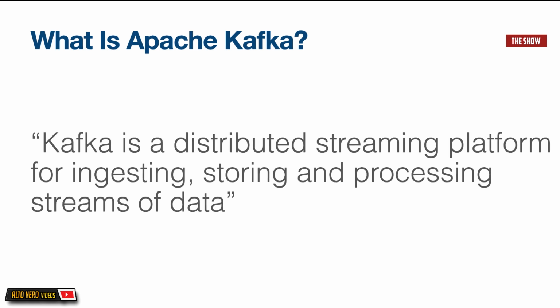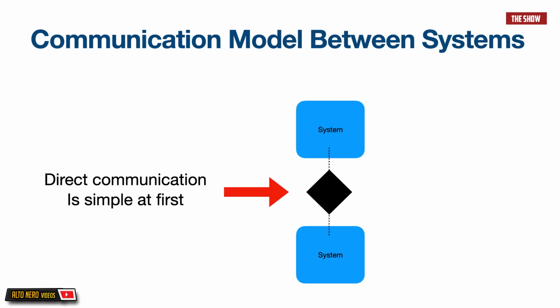Someone might ask, why do we use Apache Kafka as a means of communication between systems? To answer this question, let us have a look at the simplest communication between systems. The simplest form of communication between systems is the synchronous client-server communication, which we call point-to-point communication. This is when a client sends a request to the server and the server gives back a response.